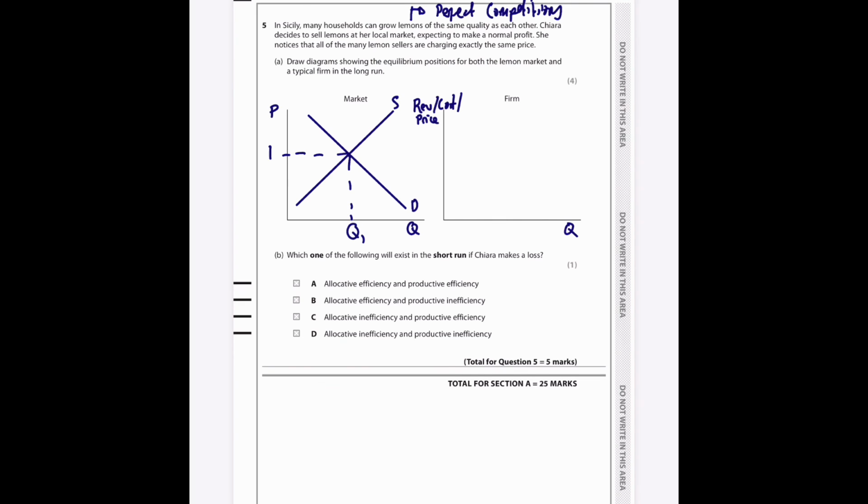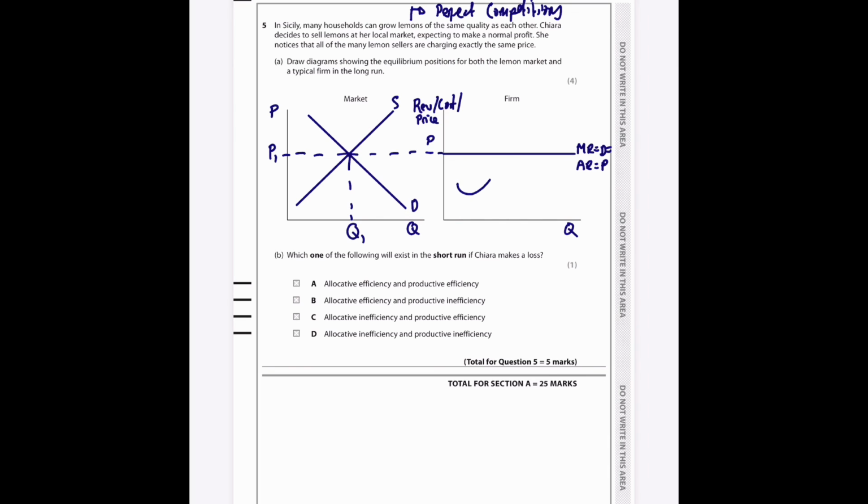There's Q, there's P, and we extend it all the way across here, and we can draw a flat line. And this is our revenue curve. So MR equals demand equals average revenue, and it equals price as well. And we could put P there.